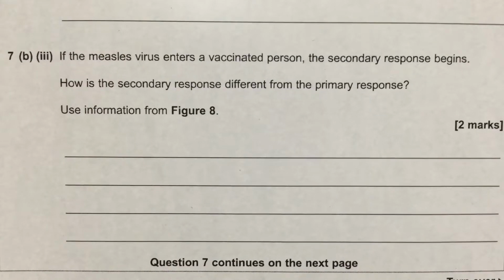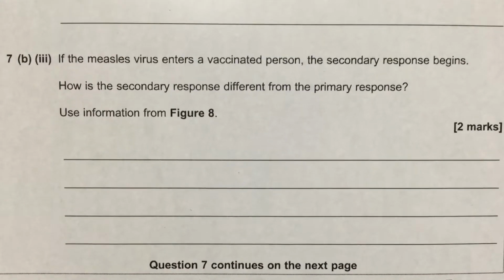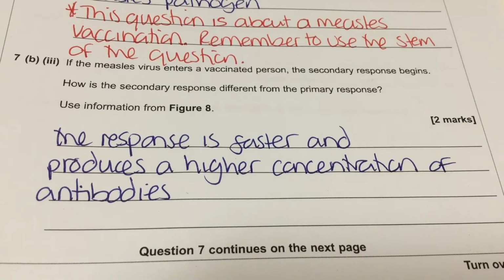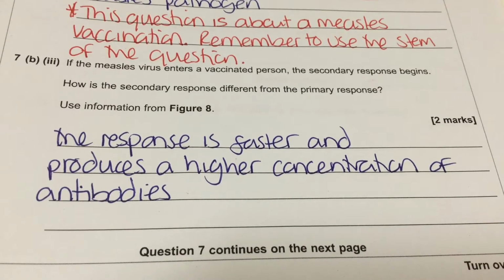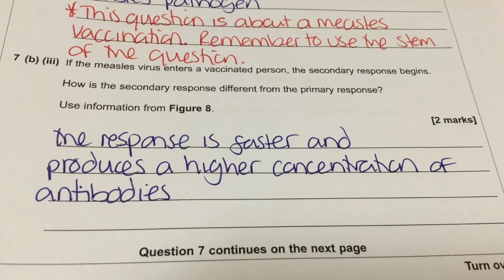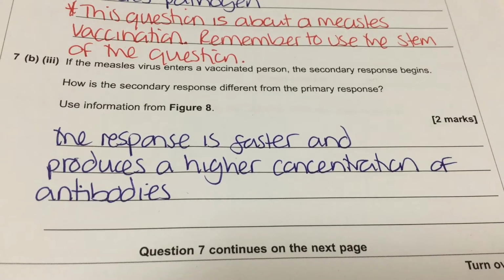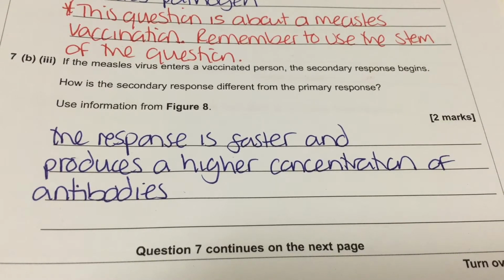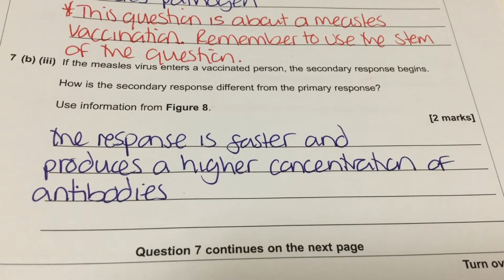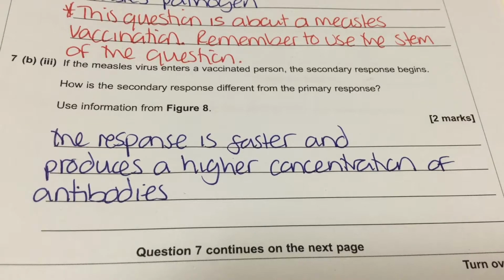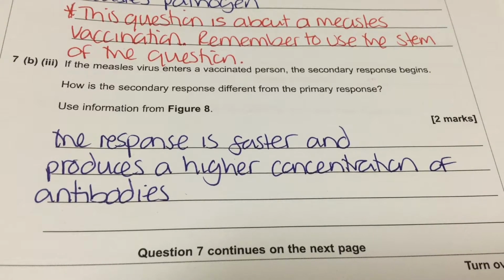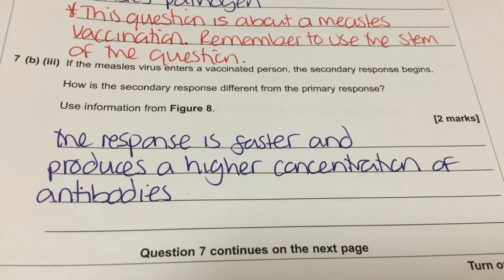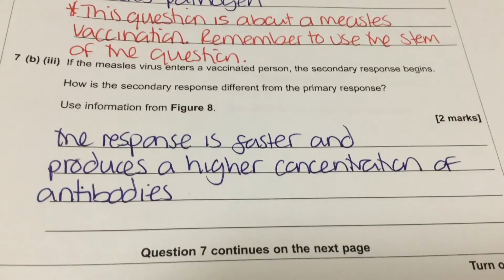Moving on to the next part of the question, if the measles virus enters a vaccinated person, the secondary response begins. How is the secondary response different from the primary response? Use information in figure 8. So we've come across this question since we were in year 8, and we know to say that the response is faster. We can't just say that the response is fast because we're asked for a comparison. So faster is a comparative word.